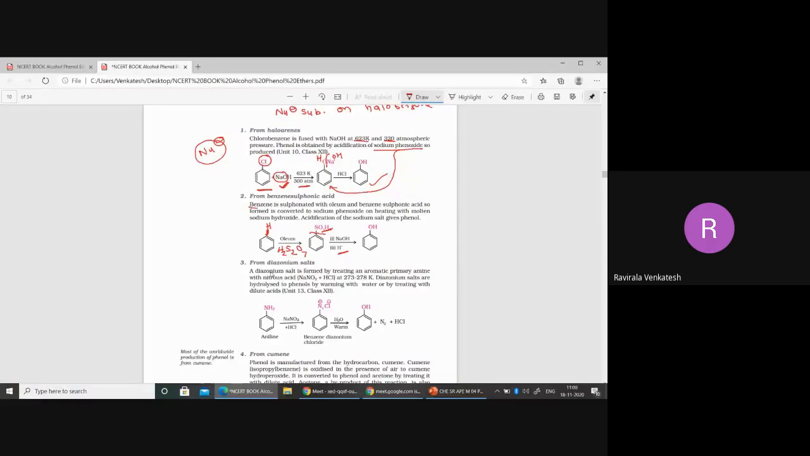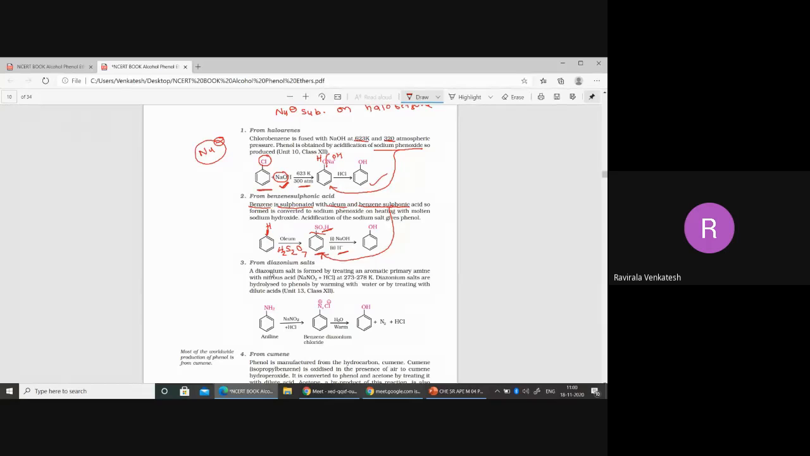Benzene is sulfonated. So adding SO3H to the benzene is called sulfonation. What is the reagent we are using here? Oleum we are using here, and we are going to get this one. This part is what we are calling benzene sulfonic acid.